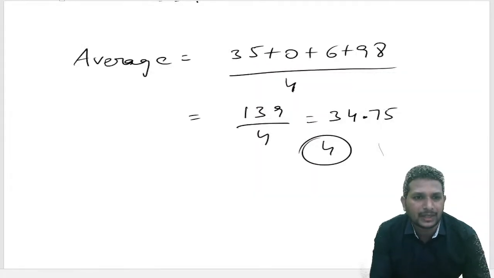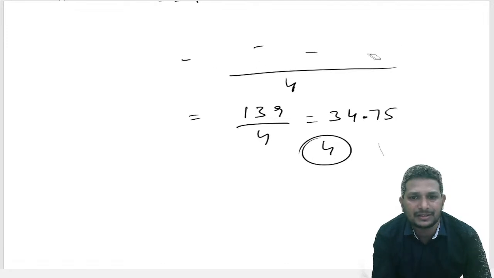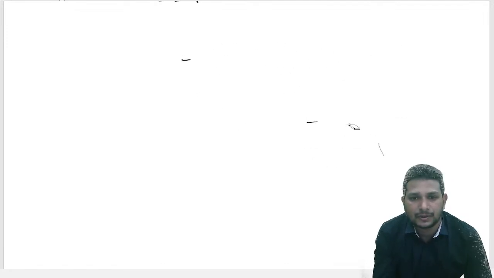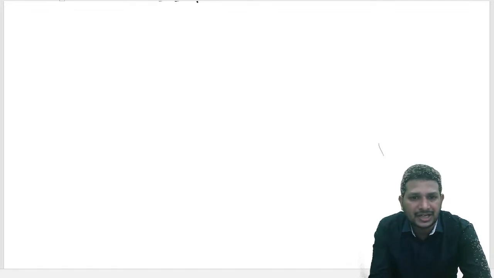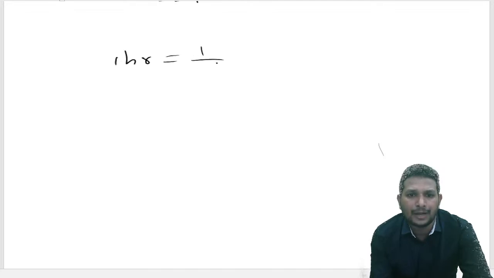What do we need to do here? 6 hours, right? How much percentage is 6 hours of 4 days? Here, first convert these hours to days. 1 hour equals 1 by 24 days.